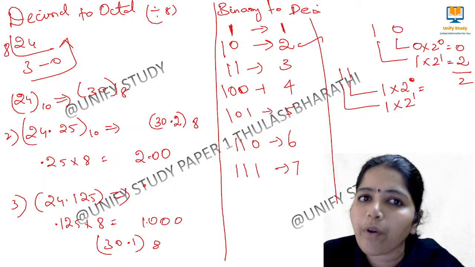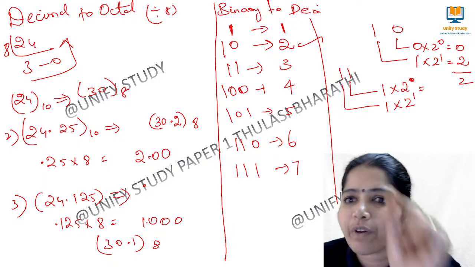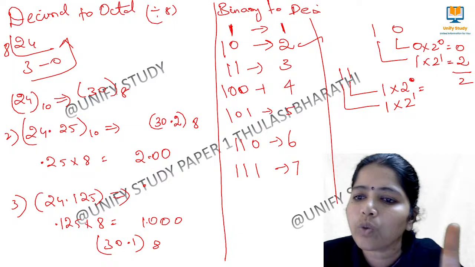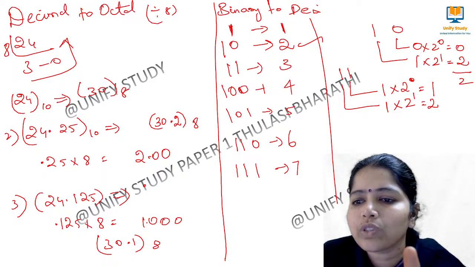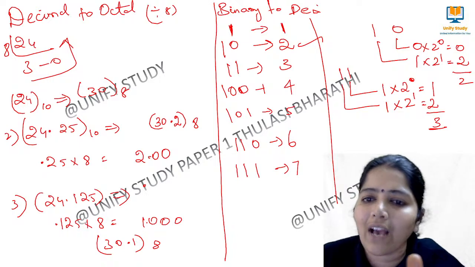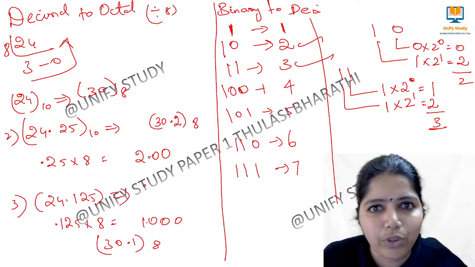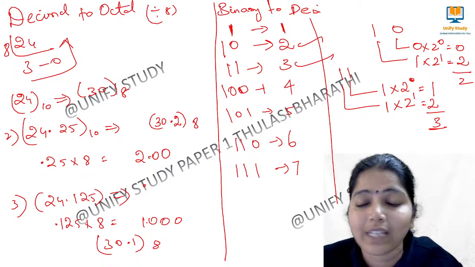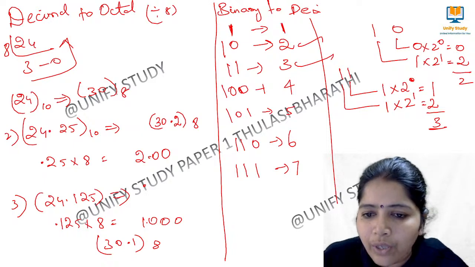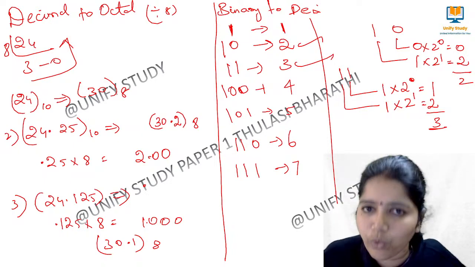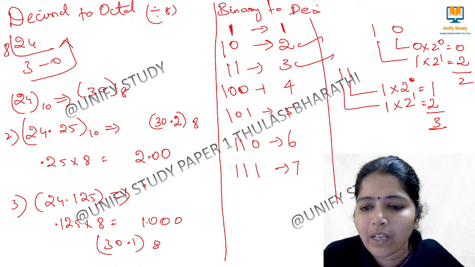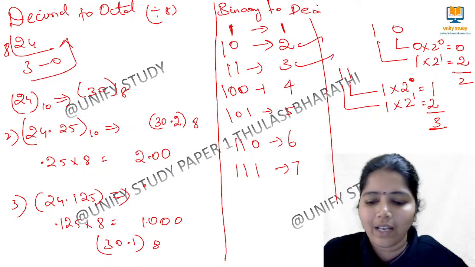What do you mean by 2 to the power of 0? That is 1. 2 to the power of 0 is equal to 1. So 1 into 1, 1. Then 1 into 2 to the power of 1, that is 2. So when I add, I will get 3. I have got it. So similarly, we have to do it. This is one way of solving these things. Another way is what? You can write numbers like this. Easy way. Remember, 4 to 1 method. Exactly, I am going to tell you this thing. So you can write like this. I go to a new page.